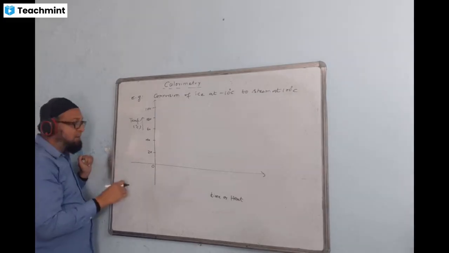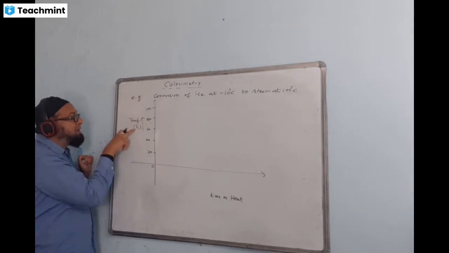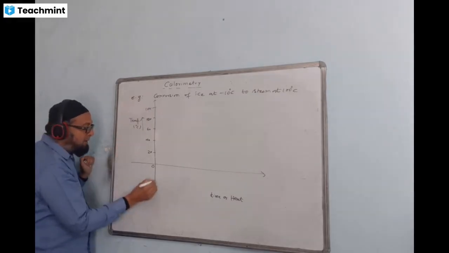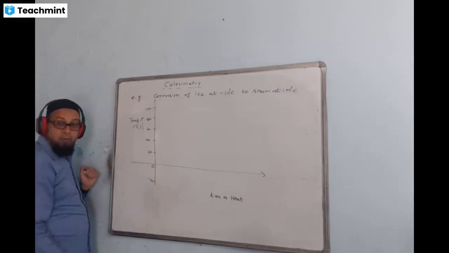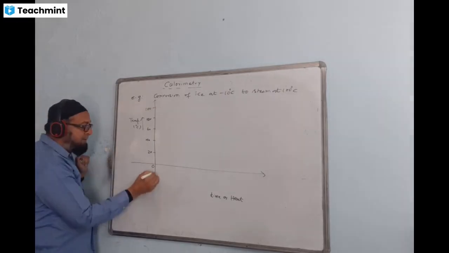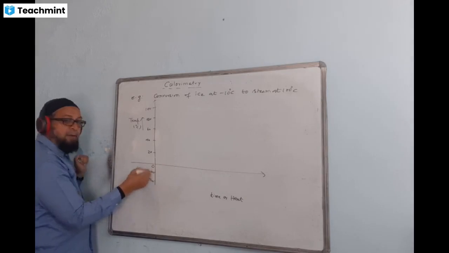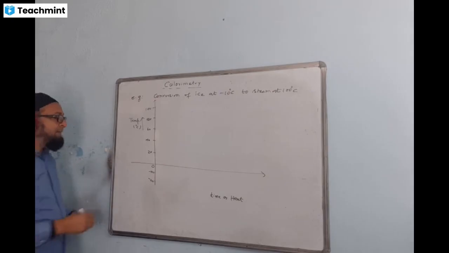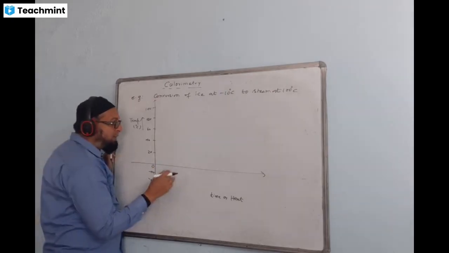Equal gaps, all in degrees Celsius. Below 0 I write -20, and somewhere in between, -10 is coming. Show -10 also here in between. Time values, you may not show anything on the axis.